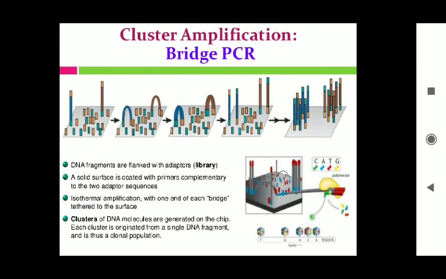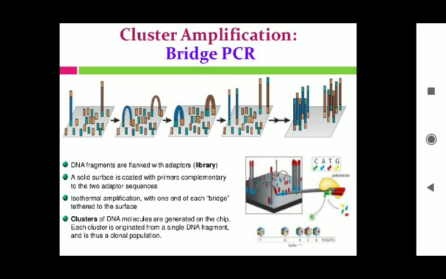So you can see cluster amplification or bridge PCR. The library preparation I told you about means getting a random fragmentation of DNA. So these DNA fragments are flanked with the adapters. A solid surface, as you can see in the diagram, is coated with primers complementary to the two adapter sequences.